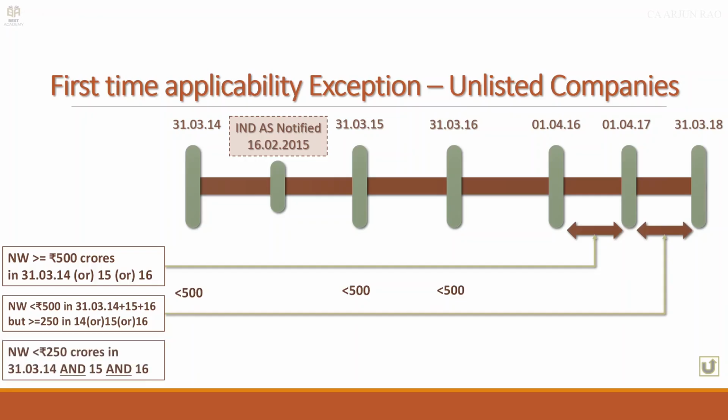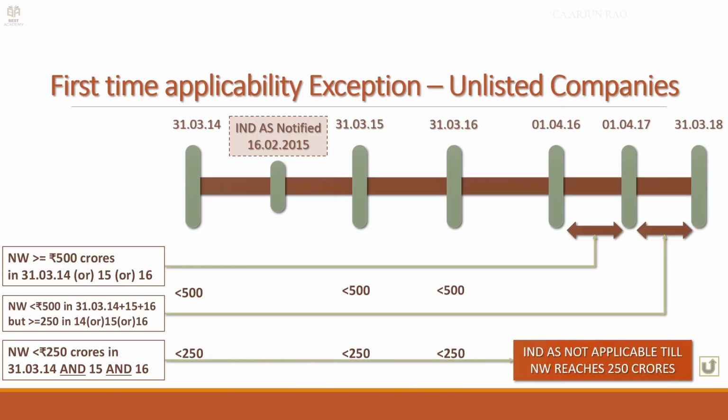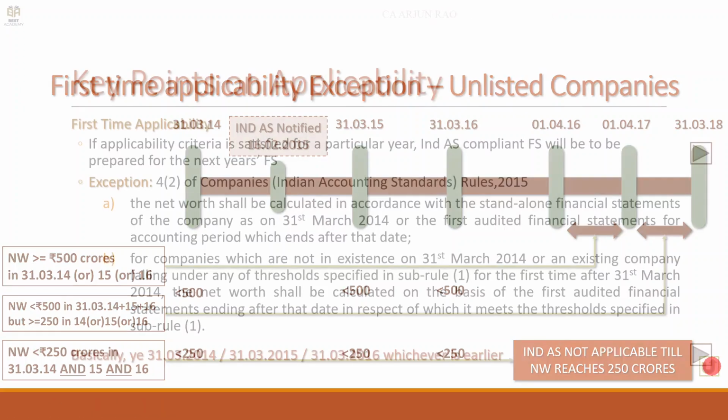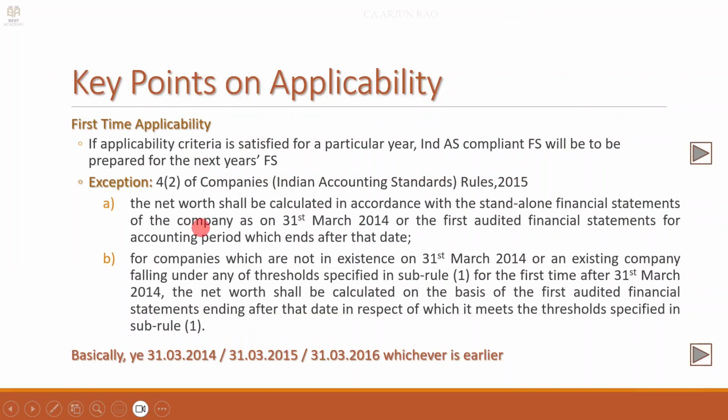But what if it is less than 250 crores in all 3 years, 31/3/14, 15 and 16? Then Ind AS is not applicable till the net worth reaches 250 crores, and once it reaches 250 crores, from that next year it will start following Ind AS. So, I hope this exception is clear now.